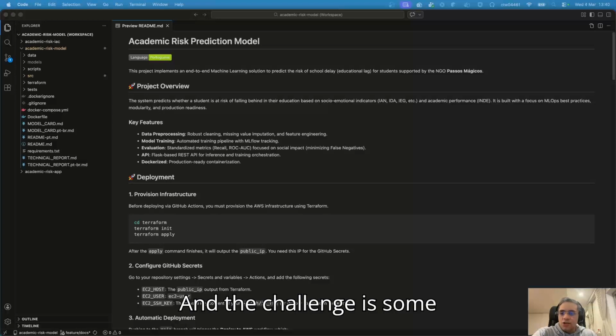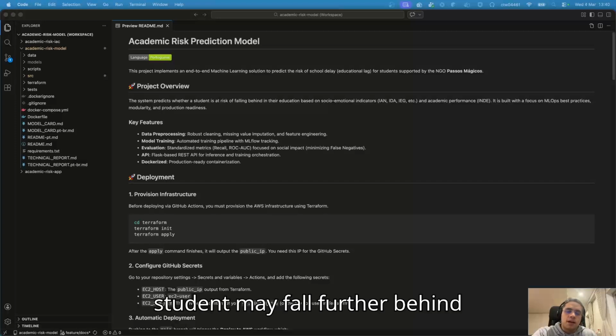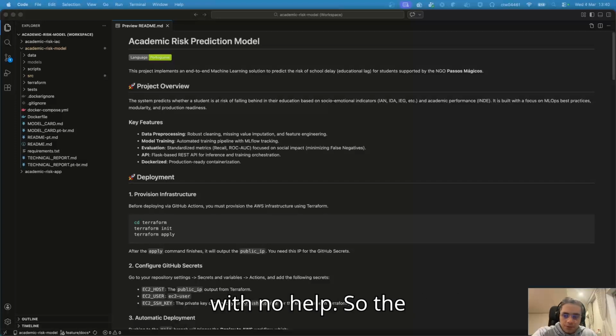In the challenges, some students fall behind their ideal academic phase. And if the NGO can identify these students early, they can provide extra support. But if they miss a student, that student may fall further behind with no help.